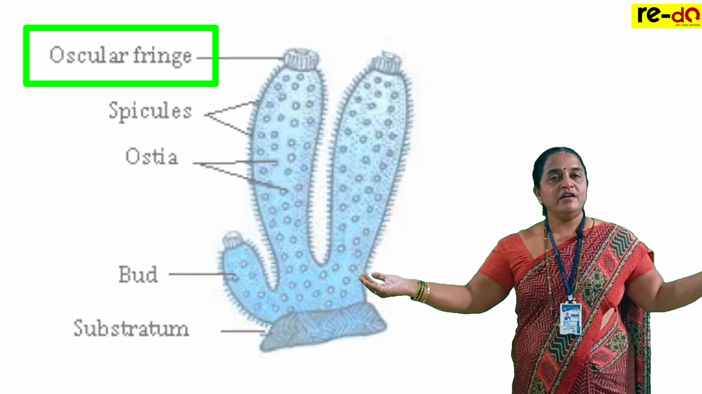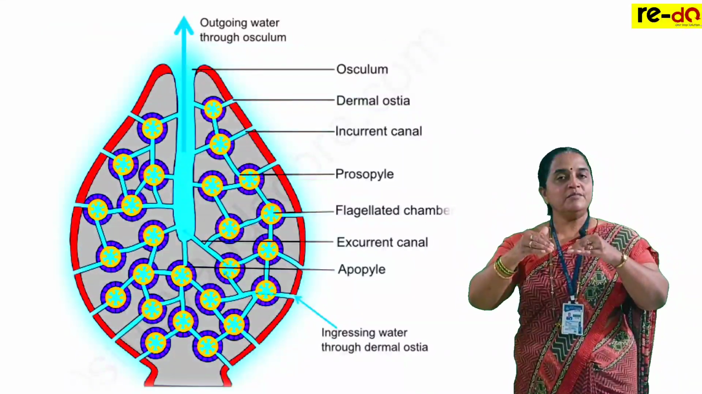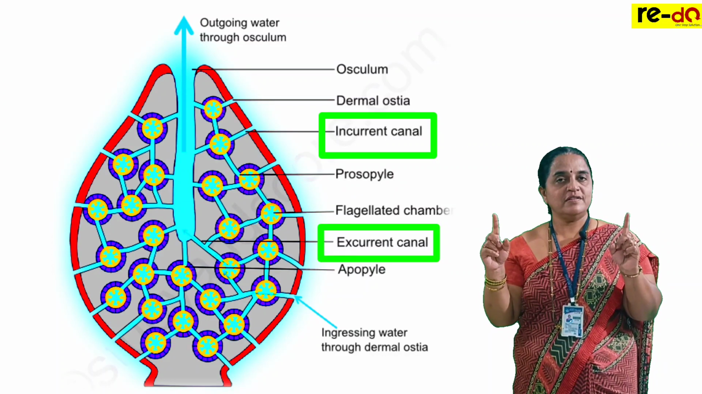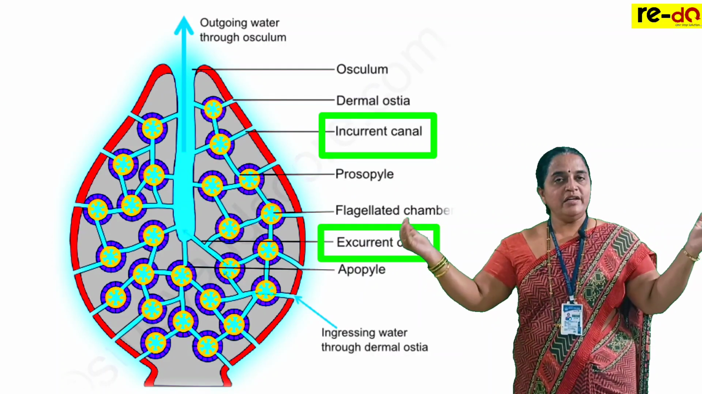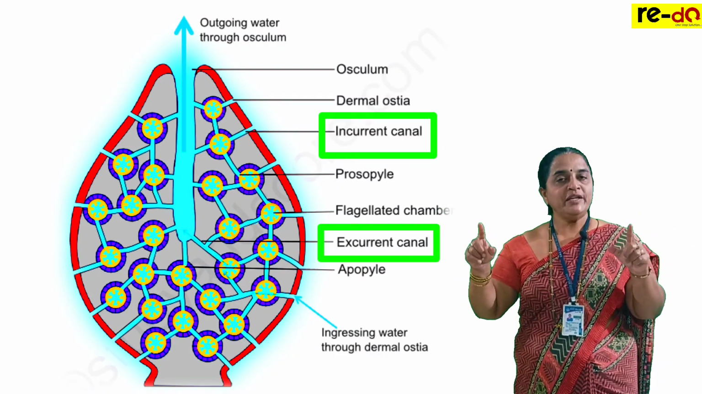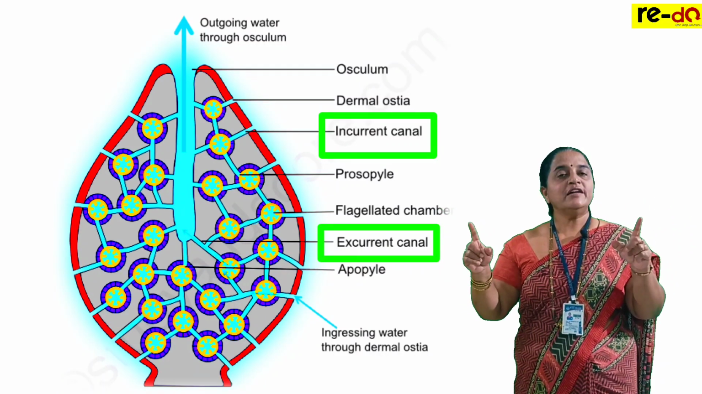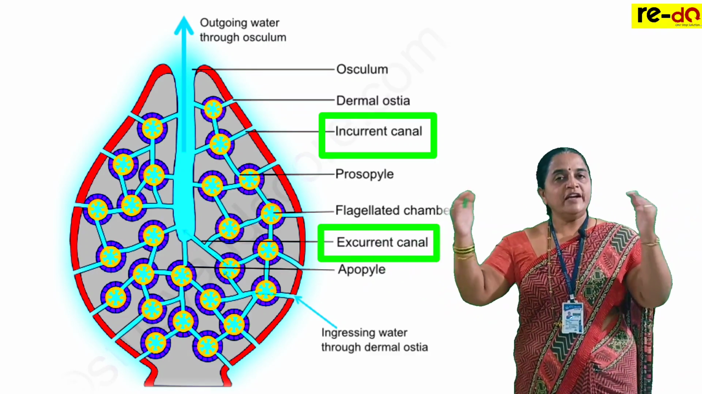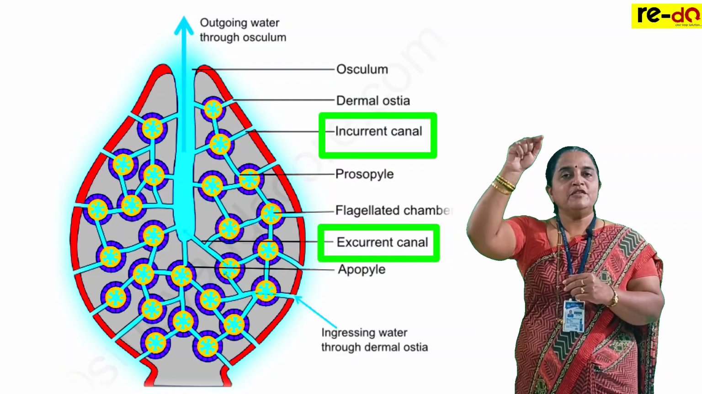So the ostia take water into the spongocoel through excurrent and incurrent canals. So ostia lead to excurrent canals, which open into incurrent canals, and all incurrent canals open into the spongocoel. When water is entering, the osculum is closed.